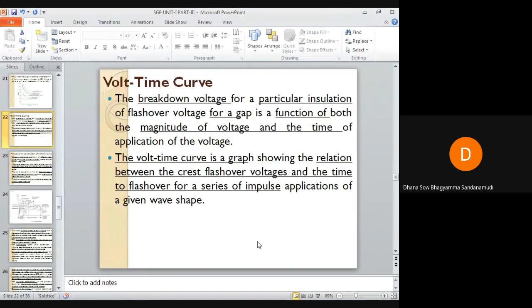I hope you have understood. I don't know whether you have followed or not. If you want me to repeat, I will repeat this. What is meant by volt time curve? If you want me to repeat, type R.